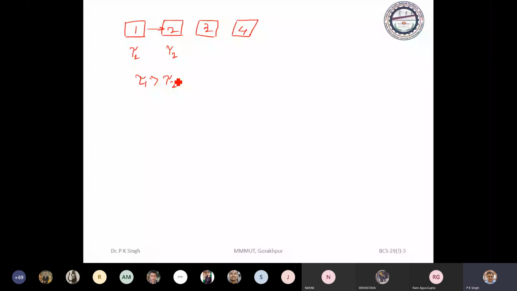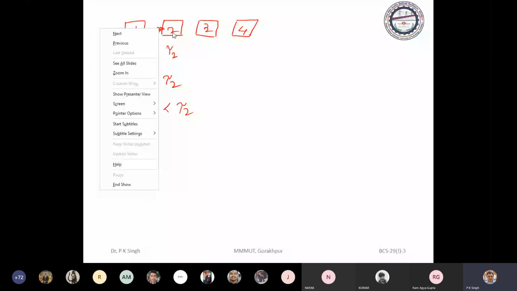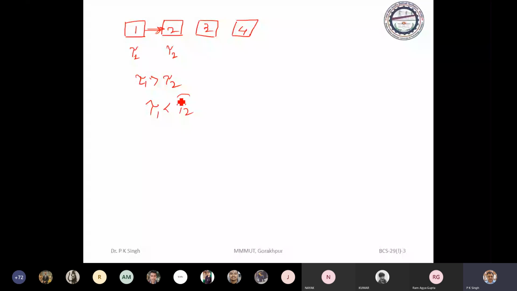But suppose tau 1 is less than tau 2, then what will happen? Tau 1 will finish its operation on a particular task and hand over to tau 2, but tau 2 is still processing the previous task.